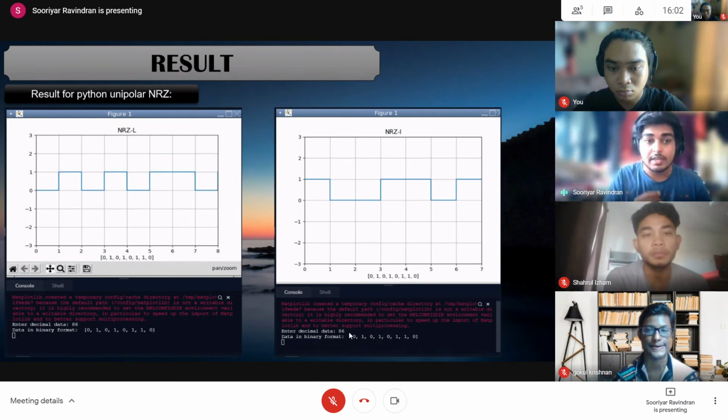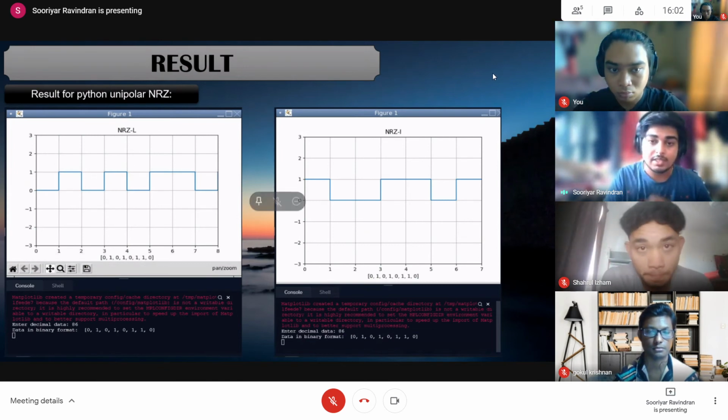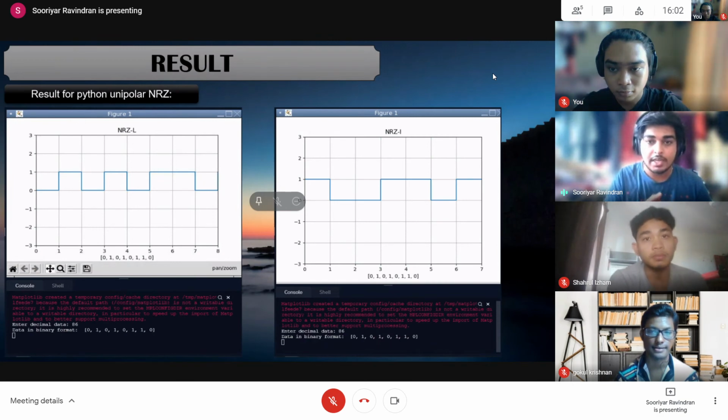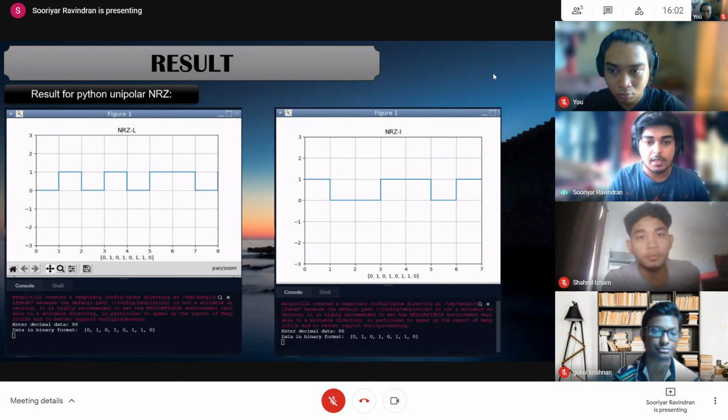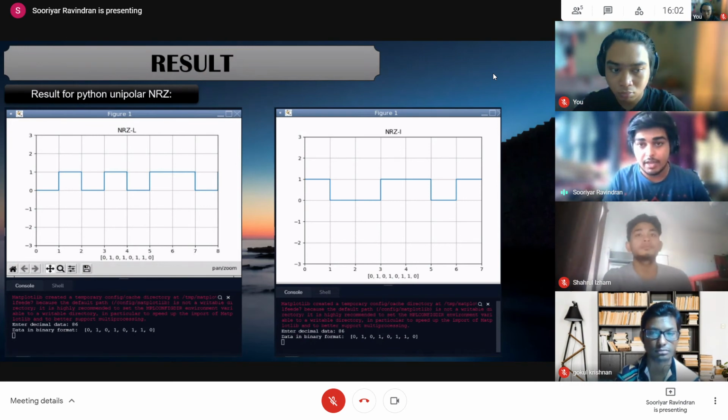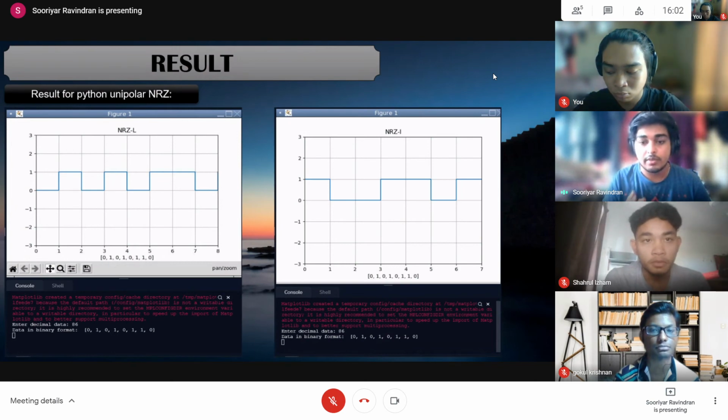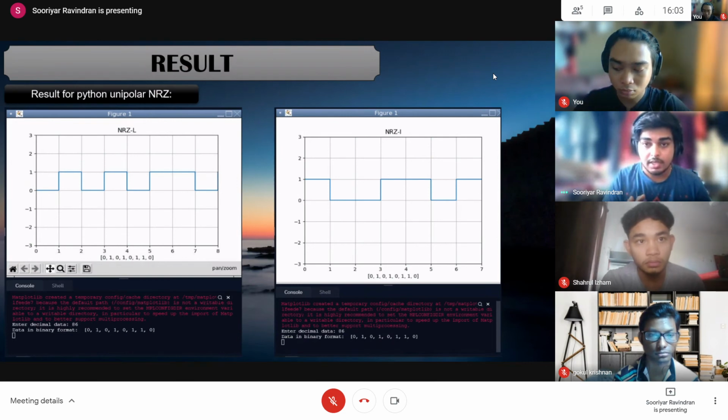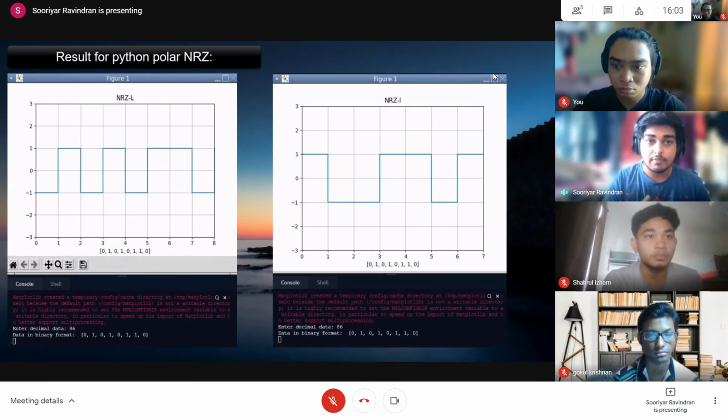I should say that the value of amplitude can be changed however we like according to the user inside the code. I chose 1 as the amplitude, so when the value is 0, it's a 0, and when the value is 1, it's at 1. The right side is the result for NRZ-I, which means non-return to zero inverted. When there is 0, there will be no inversion, but when there is 1, there will be inversion in the line coding.